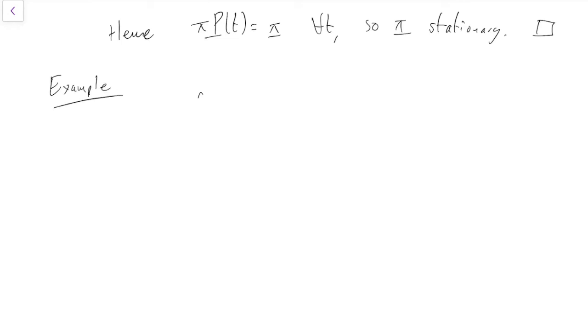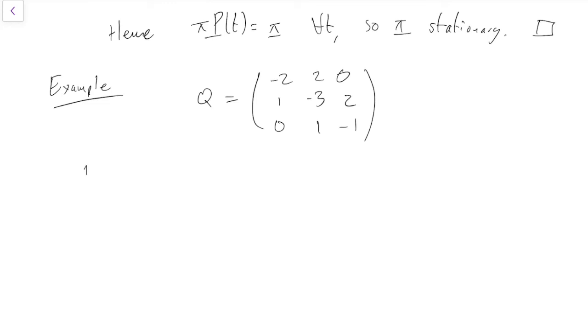Example. This is an example that we did in one of the previous sections before Easter. I don't know whether you remember this example or not. But the example from the previous case was this. Note that we have negative numbers down the diagonal, positive numbers off the diagonal, and the rows add up to 0, just as it should with a generator matrix. And so we want to solve pi Q equals 0 to find a stationary distribution. So all the steps here will be exactly the same as in discrete time.